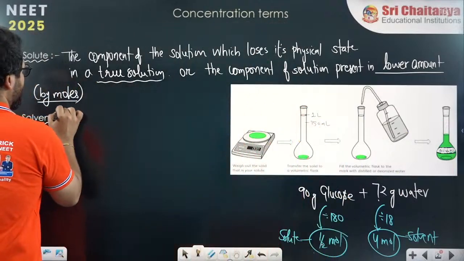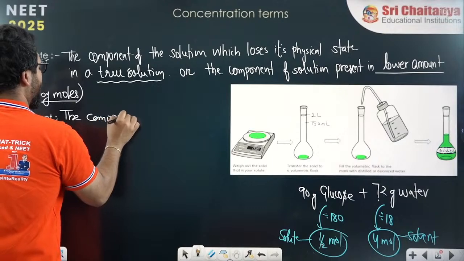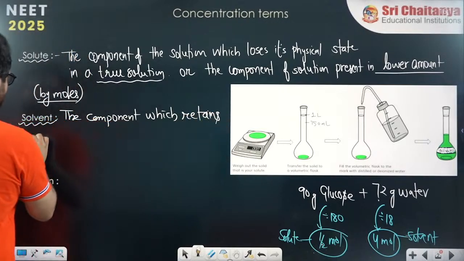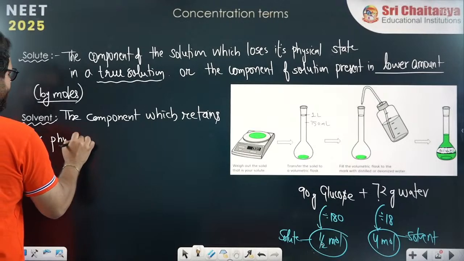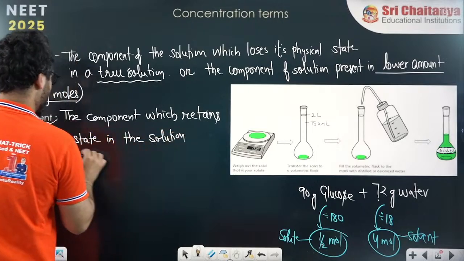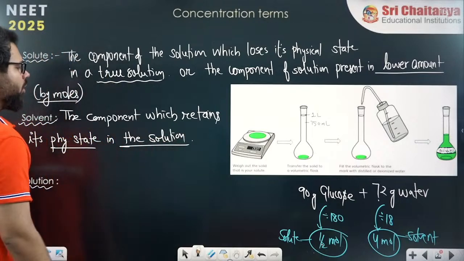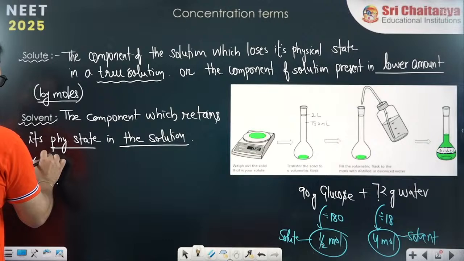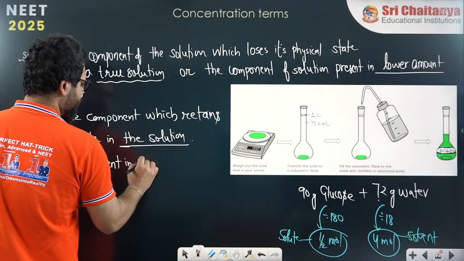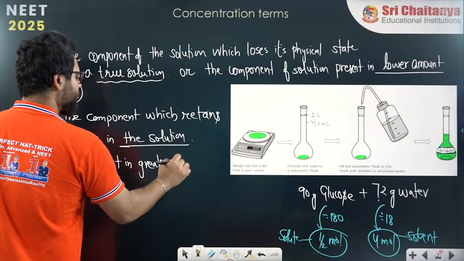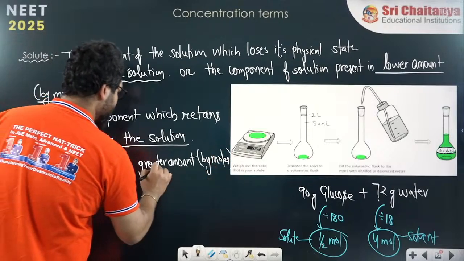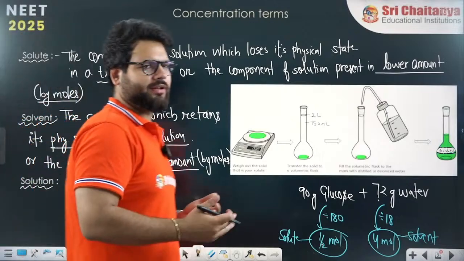So you can say solvent is the component which retains its physical state in the solution, or the one present in larger amount, present in greater amount by moles. Okay, so this is the one.